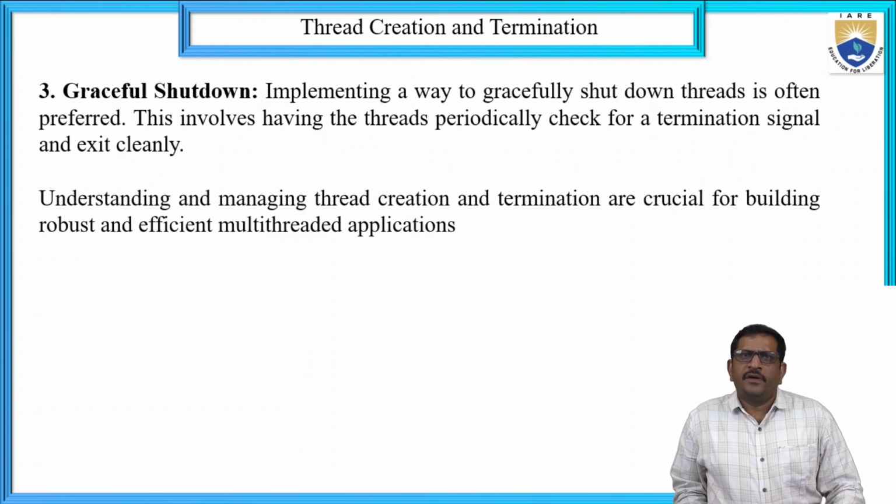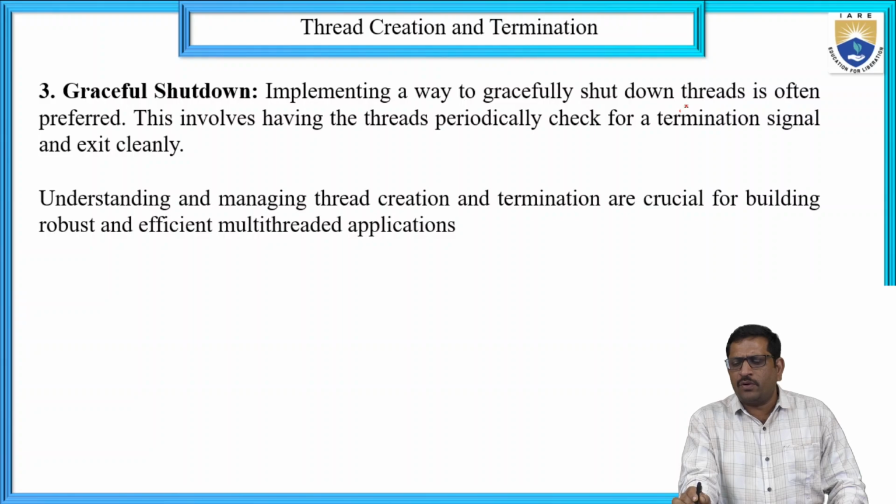And graceful shutdown. Graceful shutdown is implemented so as to gracefully shut down the other threads, shutting them down based on preference.